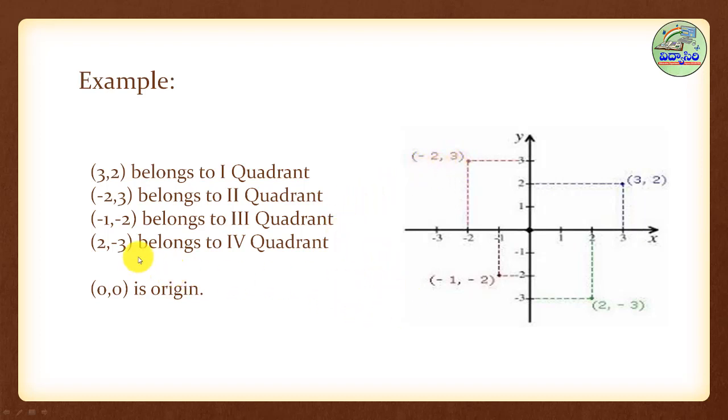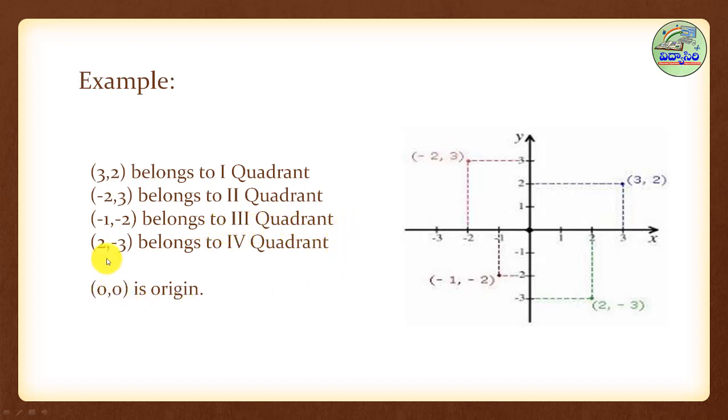Then go to another example. Minus 1, comma minus 2. X is negative and y is also negative. So both are negative, and both negative means it is in the third quadrant. We have already discussed minus, comma, minus in the third quadrant. So this point belongs to the third quadrant.